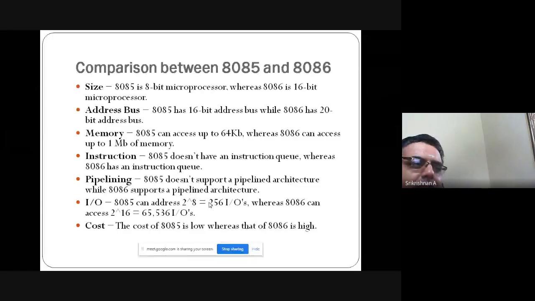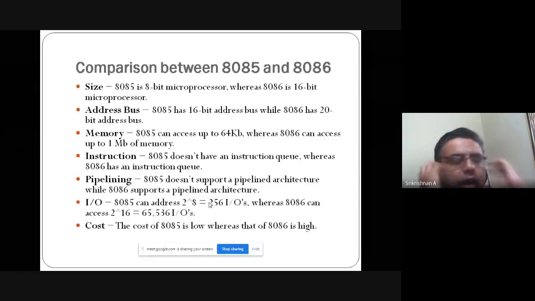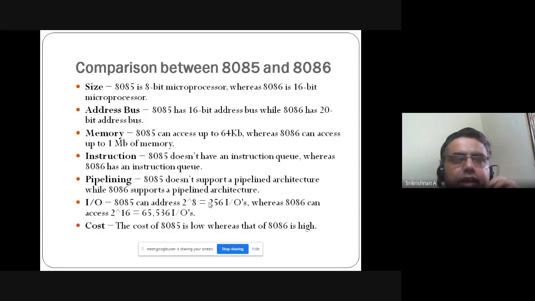So it's a better deal. Then cost: 8085 cost is very low, whereas 8086 is very high. Obviously, the higher the processor, the higher the cost. The lower the processor, the lower the cost. So this is what it is.